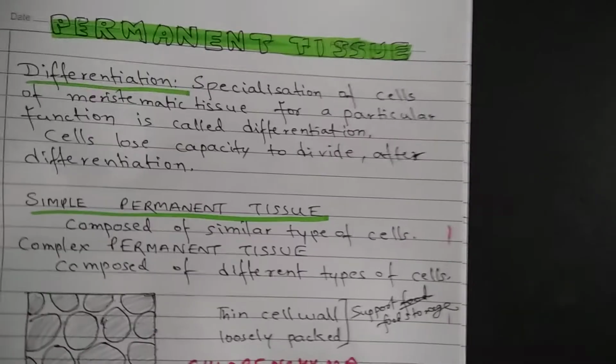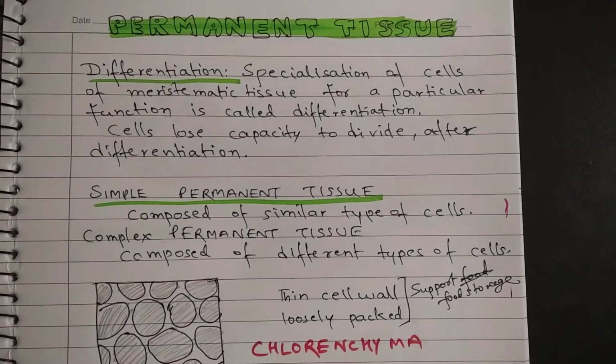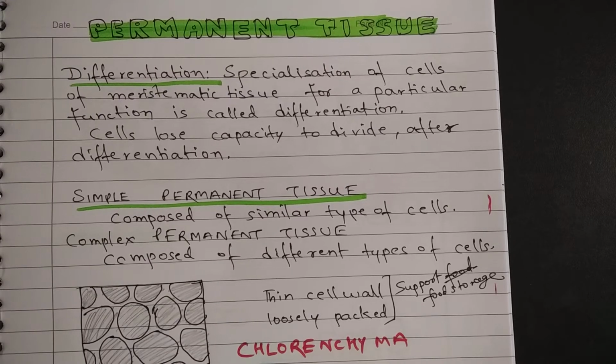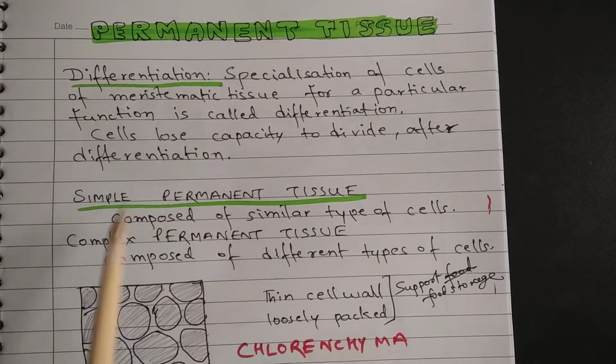Let us now move on to permanent tissue. Once the cells of meristematic tissue divide for many rounds, they become specialized for carrying out a particular function, and this specialization is called differentiation.